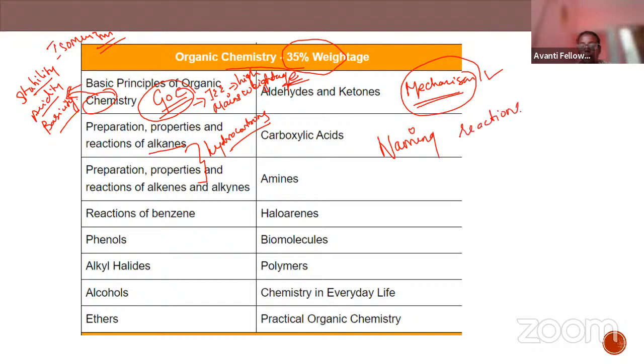Don't omit the naming reactions. You can expect direct questions from naming reactions. Also, in organic chemistry they will mix two to three reactions together and ask in a question. That is why you should be clear with the naming reactions and the mechanism of what is happening. This is about organic chemistry.